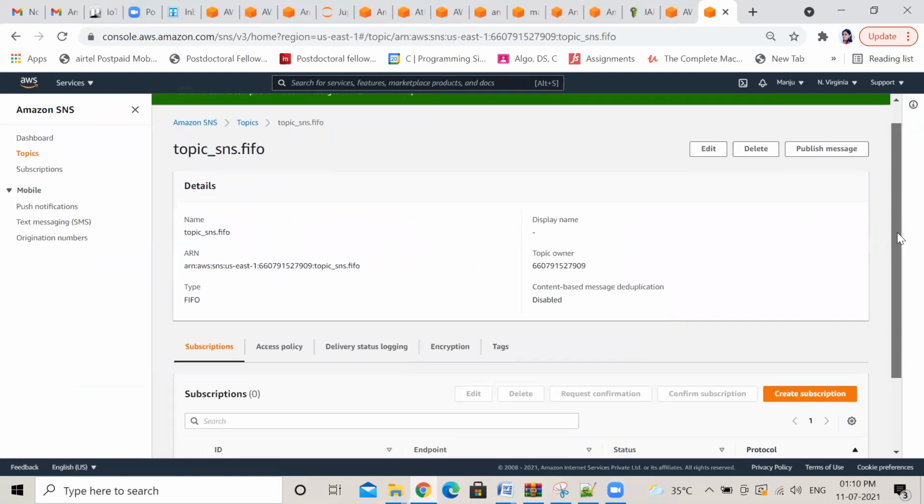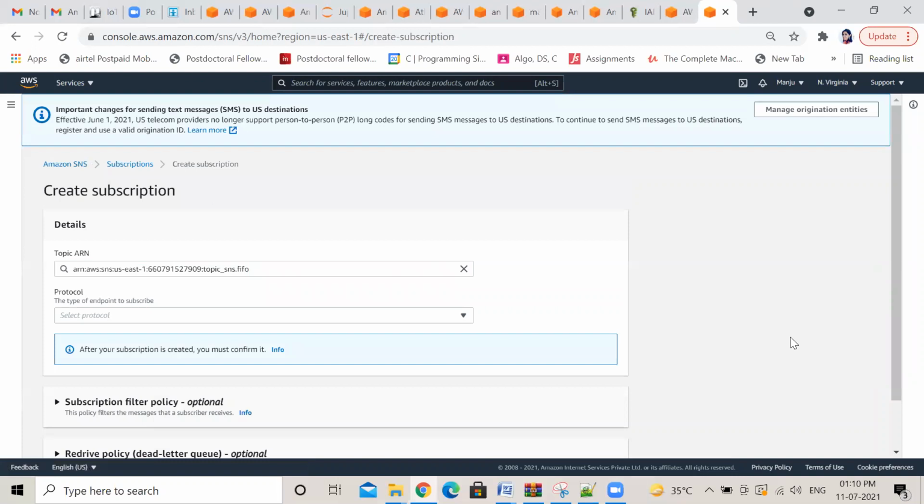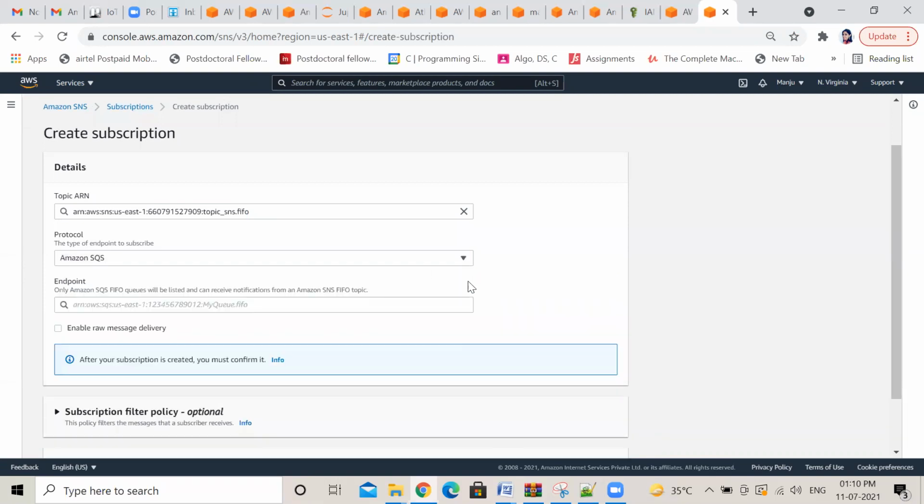Now click on this create subscription. You remember the name, right, for topics and all? Yes, this was the name. Okay, select the protocol, this type of endpoint for the subscriber.